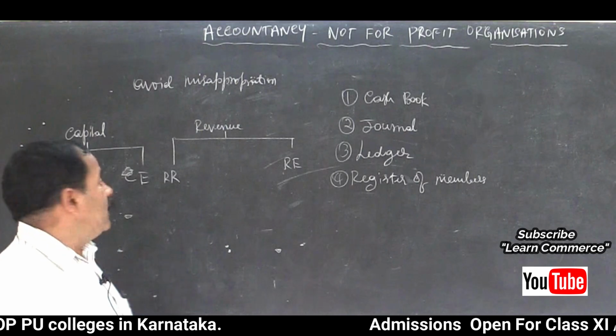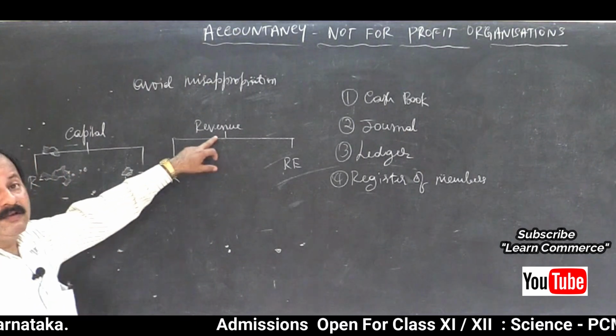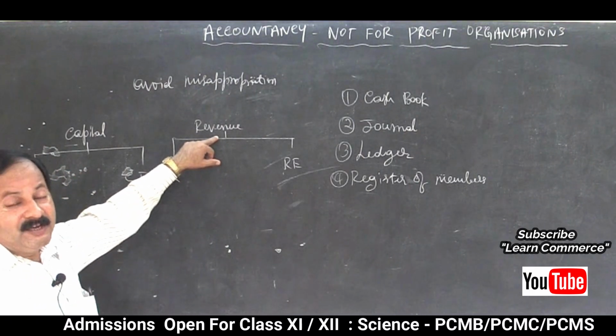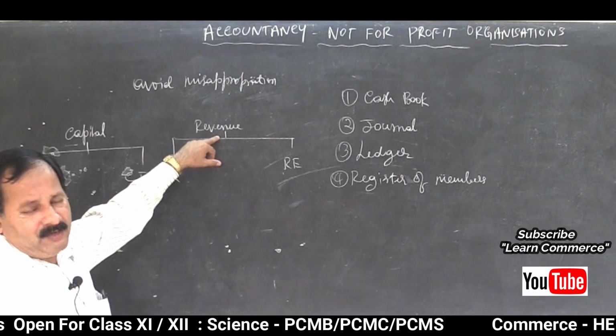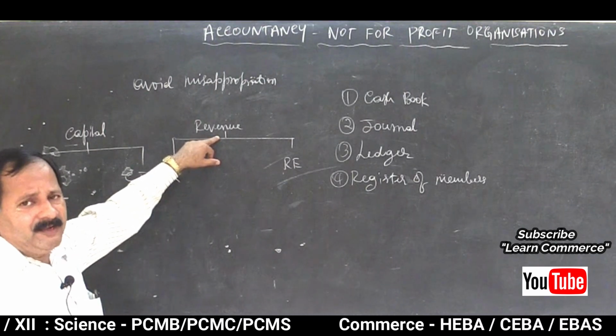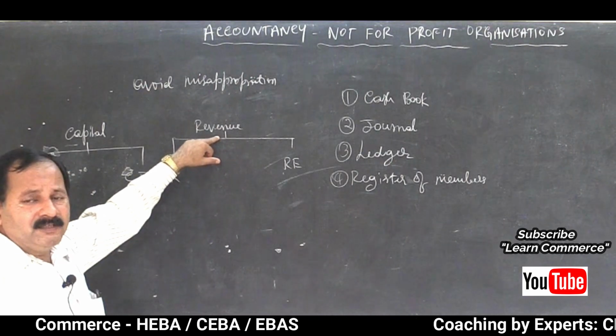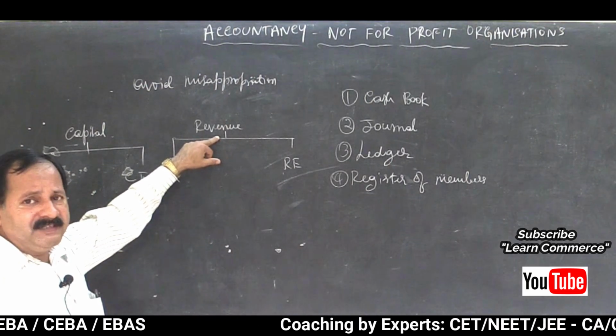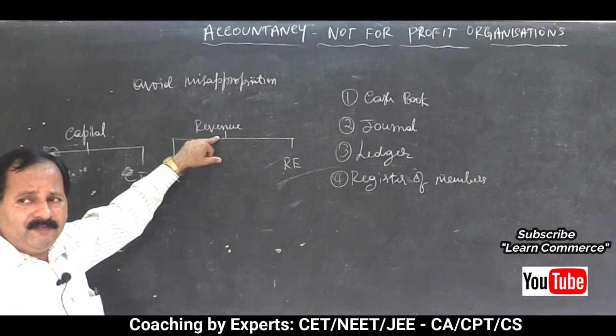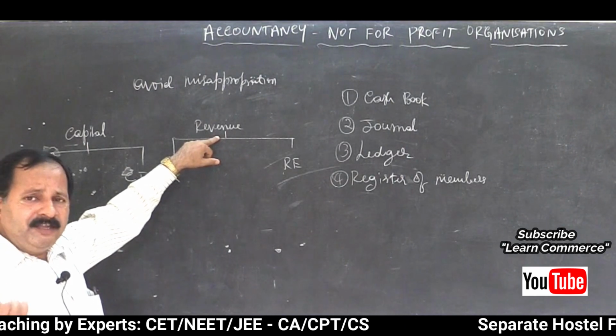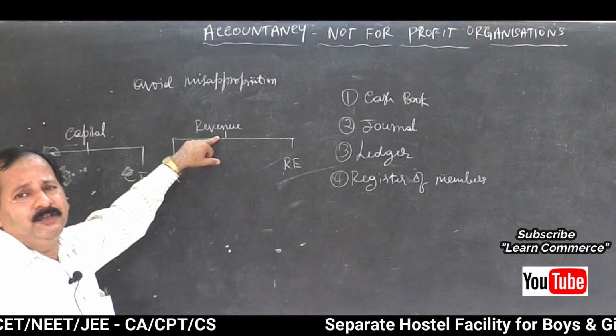Such items are called revenue, because they are short term in nature, repetitive in nature. Remember, it comes again and again, like honorarium. For this month you have paid, next month again you have to pay honorarium, and the succeeding month again you have to pay. Isn't it like that? It is continuous.